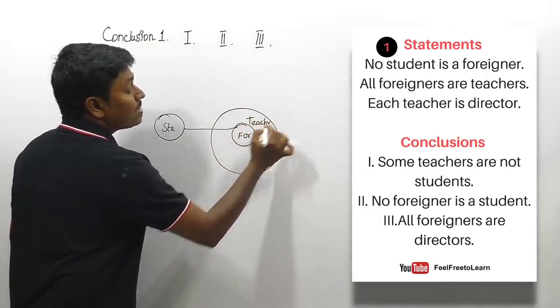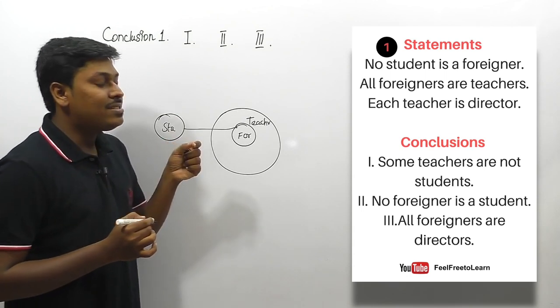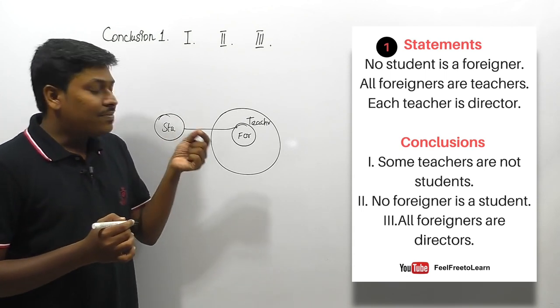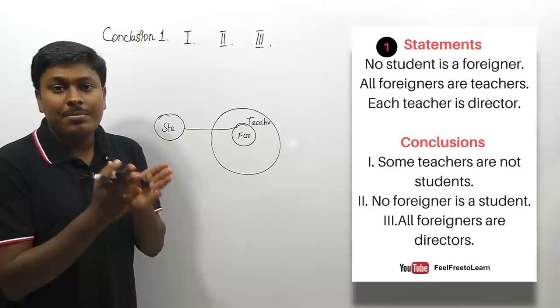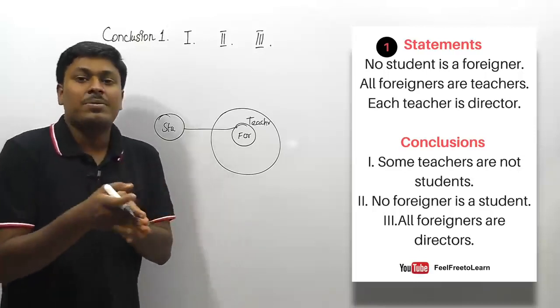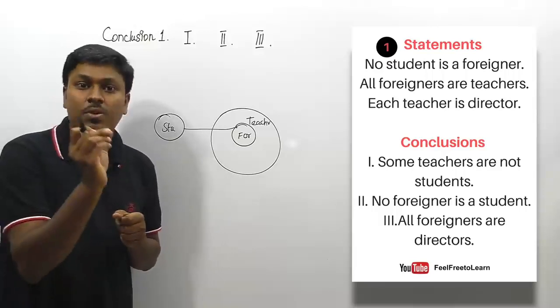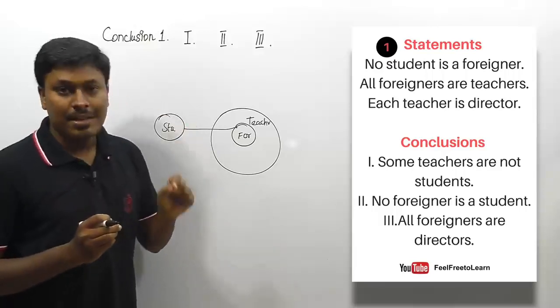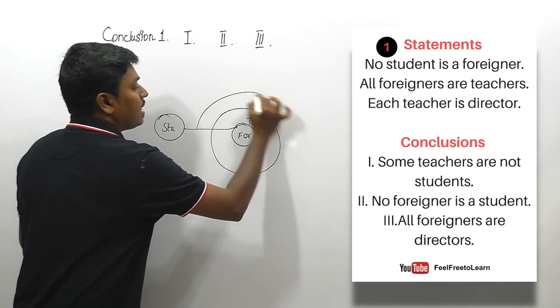Friends, look at the third statement carefully. Each teacher is a director. Friends, listen here. I think everyone knows the meaning of each, right? Each and every student studying mathematics, each and every student playing hockey. That means each denotes all, right? So all teachers are directors.